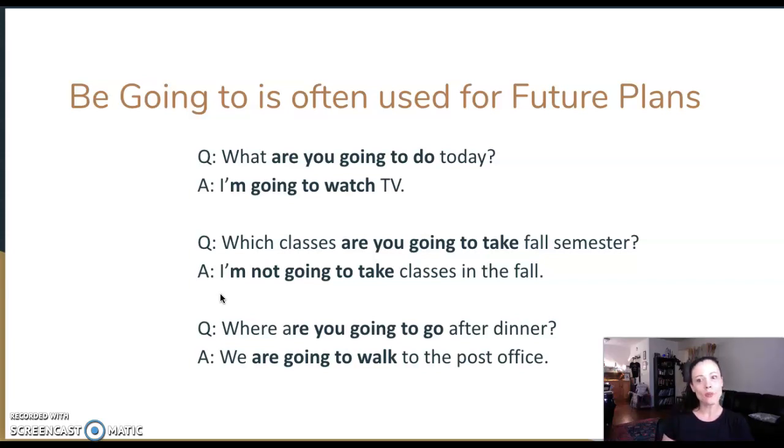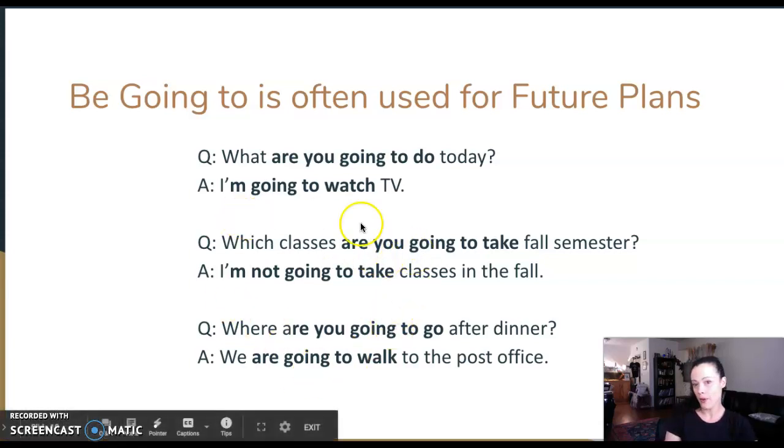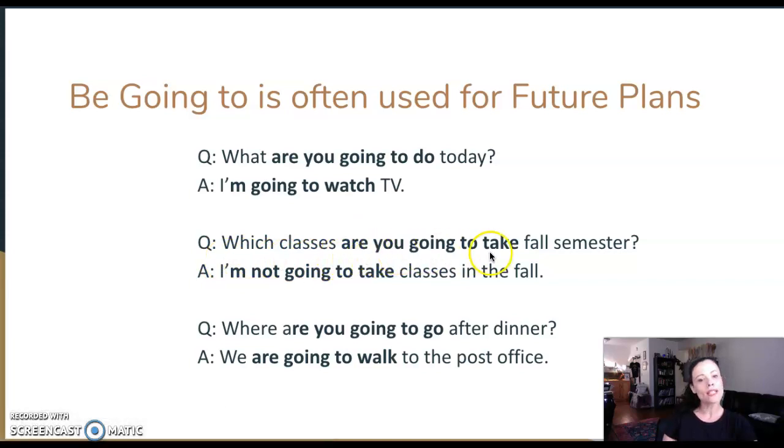So when I ask you about plans, I'm going to say, what are you going to do, right? What are you going to do today? You could say, I'm going to watch TV. Which classes are you going to take? That's your plan for fall, right? What classes are you going to take fall semester? You could say, I'm not going to take classes in the fall, although I hope you are.